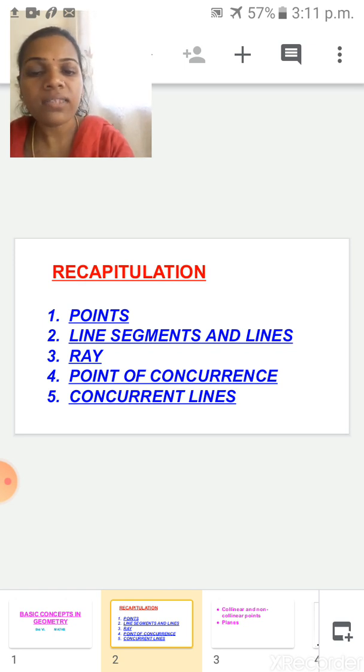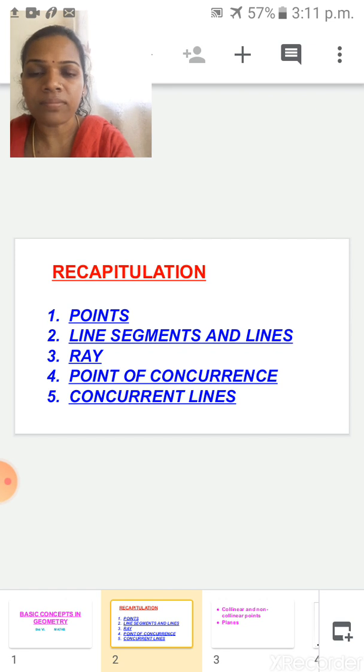Next one is line segments and lines. Both, how do they look? A line segment has on both sides an end point or arrow mark. Which one is there? Yes, end points are there. So we can measure a particular length. If it is 5 centimeter, we can't increase the length of the line segment, because the end points are there on both sides. So that is the line segment.